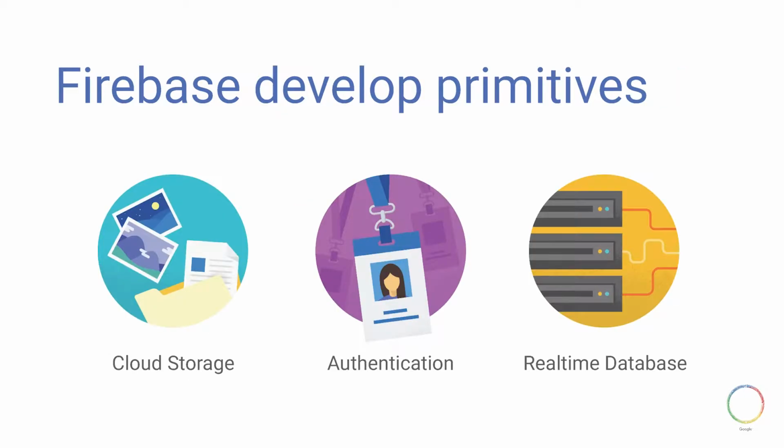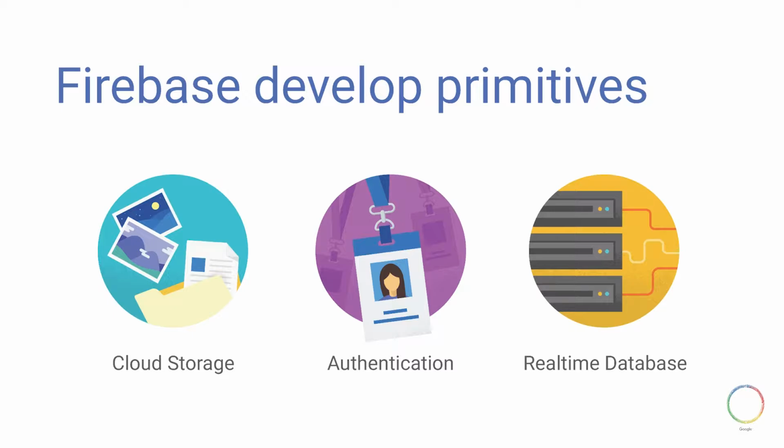Today, I'll be talking about 3 developed primitives. First, cloud storage, a solution to help you store your files that can scale to exabytes of data. That means you can store your petabyte files, and it'll just scale as you grow. Authentication, a serverless system to help us manage our users and sessions. And the real-time database, which allows us to synchronize JSON data in milliseconds.